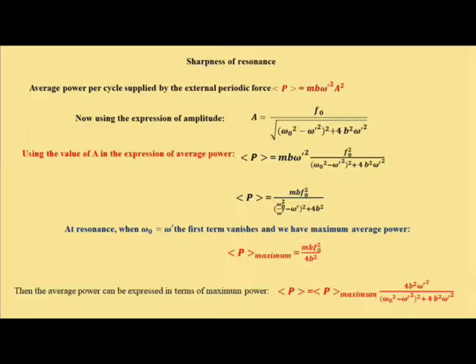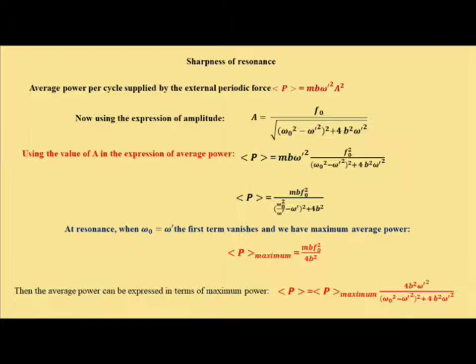When is this possible? When the first term here is 0. When this happens, when omega 0 square minus omega prime square is equal to 0, and this happens when we obtain omega 0 equal to omega prime. When these two frequencies match, when the frequency of the external periodic force matches the natural angular frequency of vibration of the body, we have resonance. At resonance the first term becomes 0 and we have P maximum equal to m b f0 square divided by 4b square. So this is the value of maximum power at resonance.